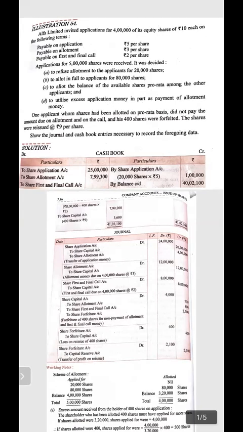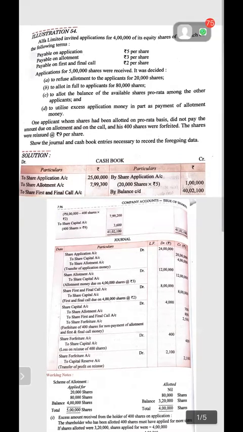One applicant to whom shares have been allotted on a pro rata basis did not pay the amount due on allotment and on call, and his 400 shares have been forfeited. These shares were reissued at 9 rupees per share. Show the journal and cash book entries necessary to record the foregoing data.